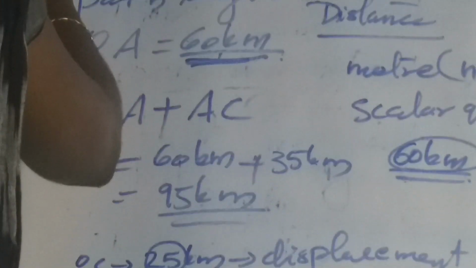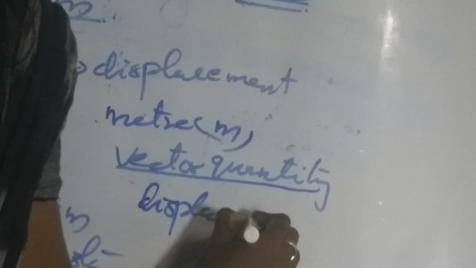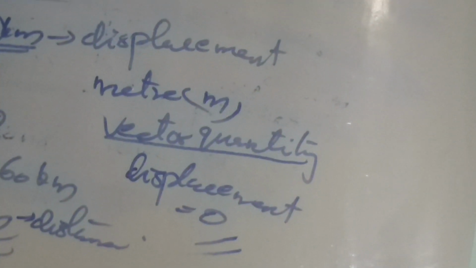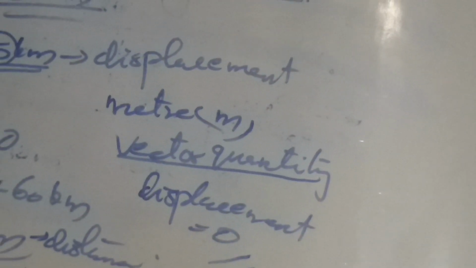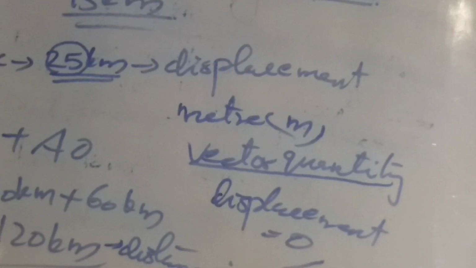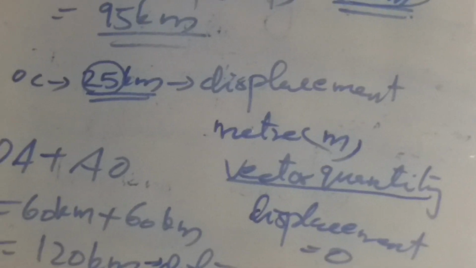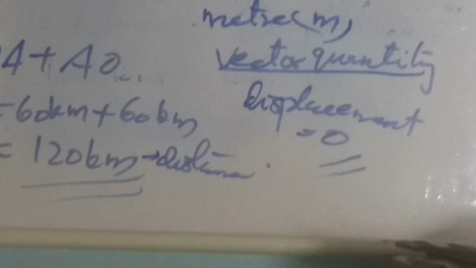So the initial and final position coincide, and the displacement is equal to 0 in this case. So the displacement can be 0 if the initial and final position coincide.